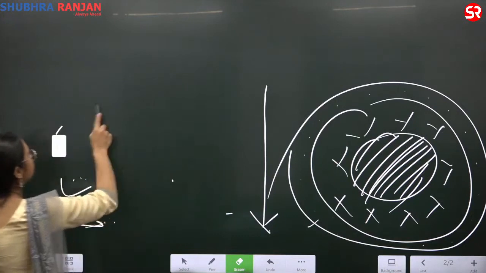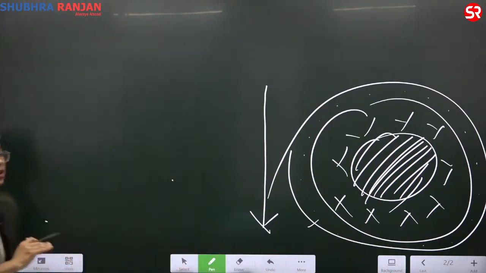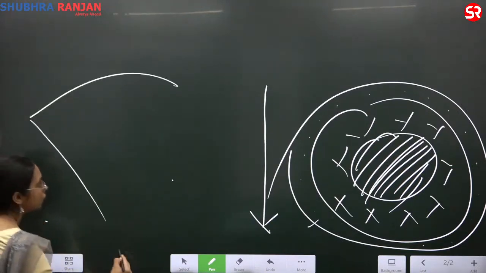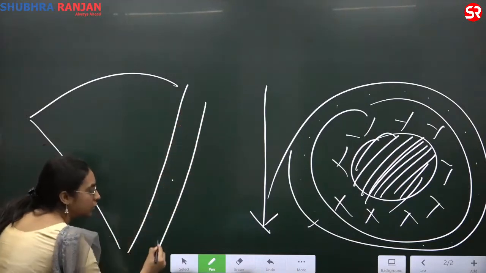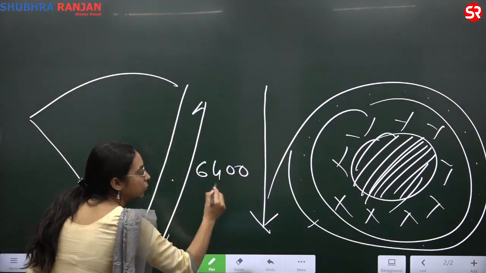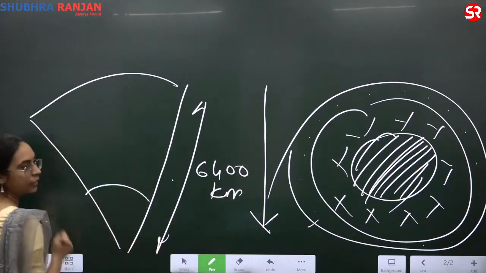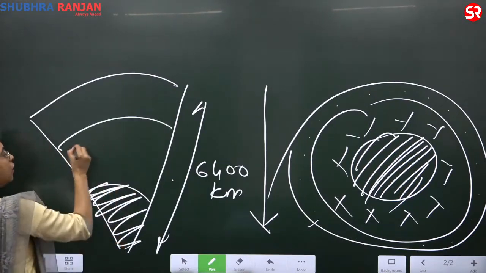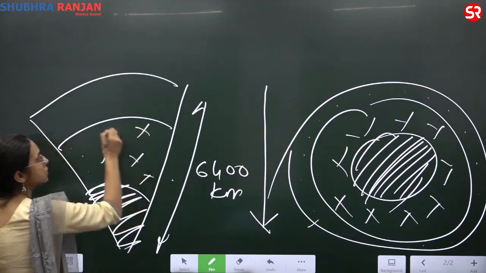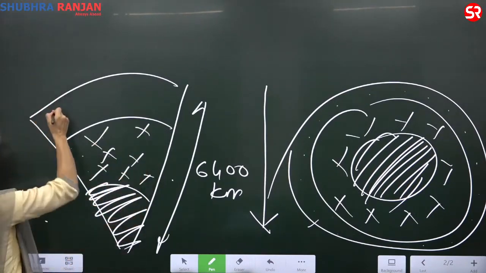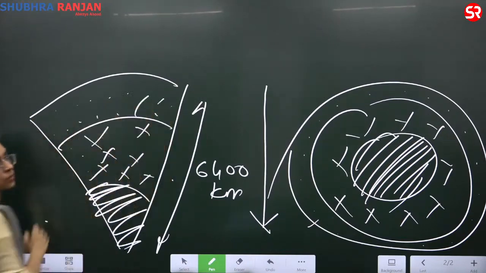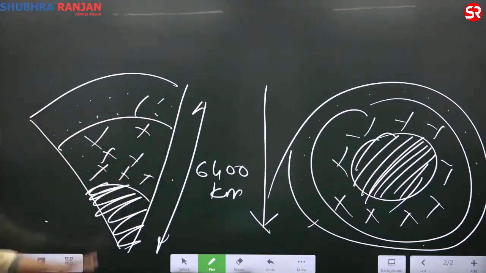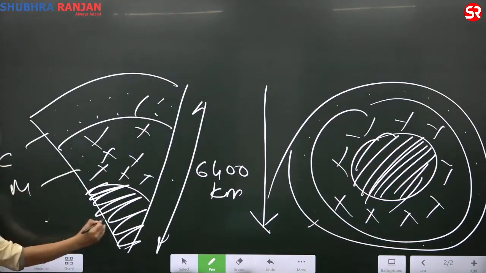the radius of the earth is about 6,370. I will, for convenience, say 6,400 kilometers. So this is the interior of the earth. The radius of the earth is 6,400 kilometers. What is in the interior? The heavier particles, the heavier elements. What is in the further layer? Somewhat lighter particles. What is in the first layer? Further lighter particles. How do I layer this? How do I mention the earth? I have mentioned for my knowledge so far: we have crust, mantle and core.